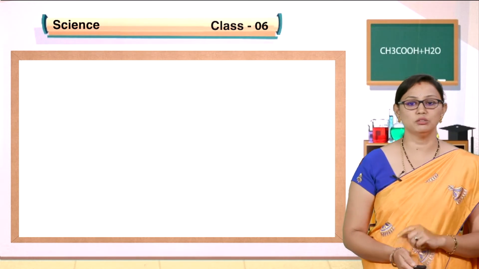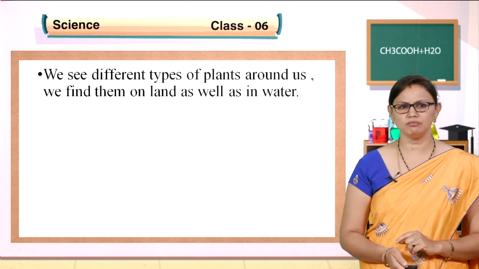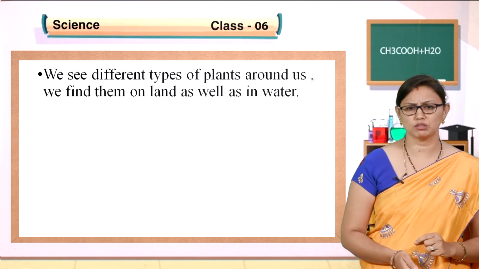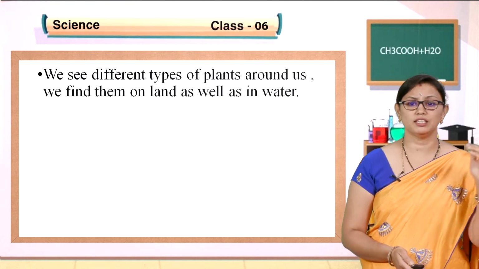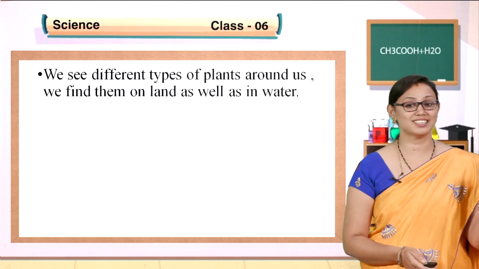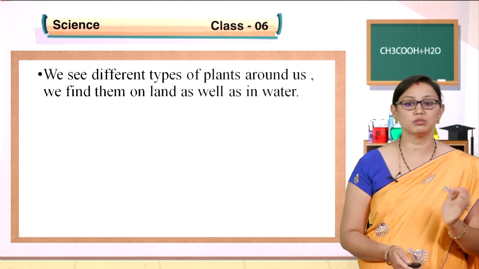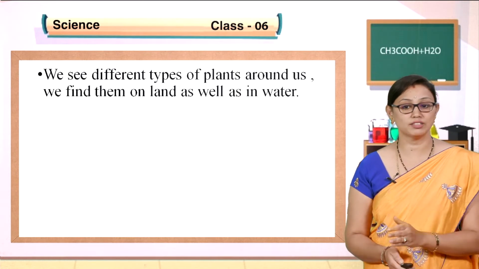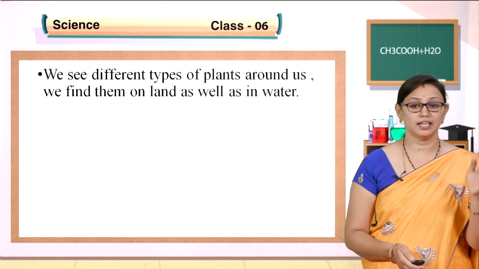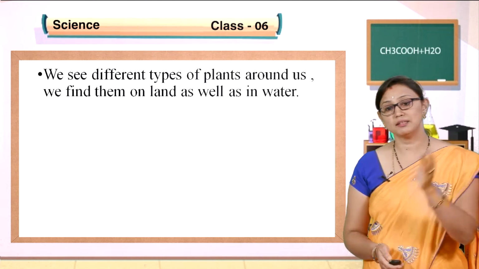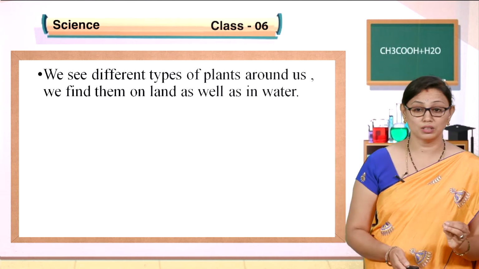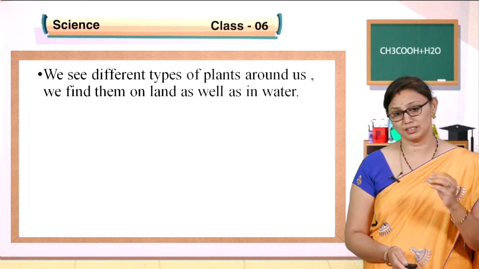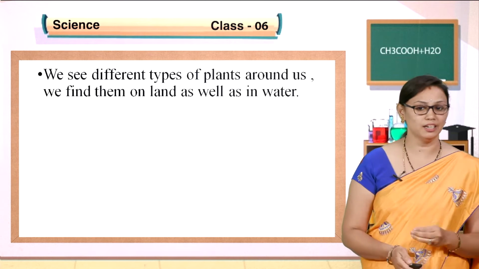So, let us look further. As I told, we see many different types of plants. Some plants grow on land, and they are called terrestrial plants. Some plants grow in water, so they are called aquatic plants. You have seen that some plants grow on land; they are called terrestrial plants. Some plants grow in the water, like lotus, and they are called aquatic plants.